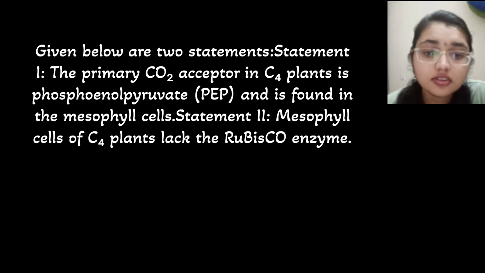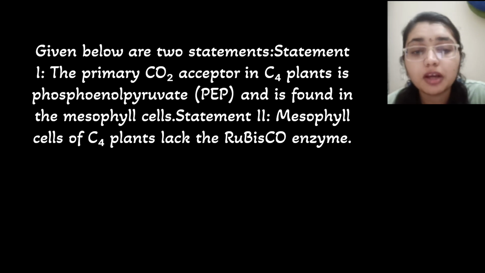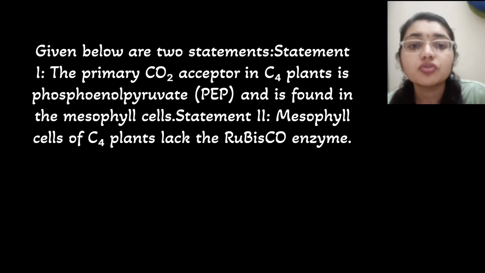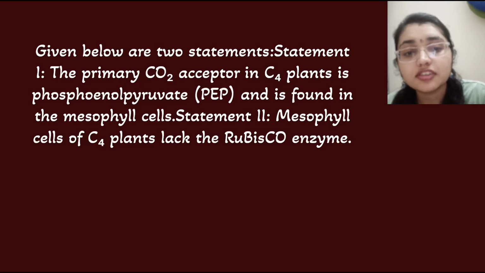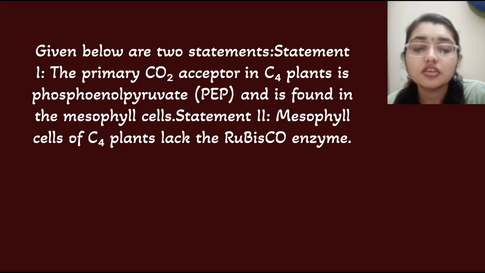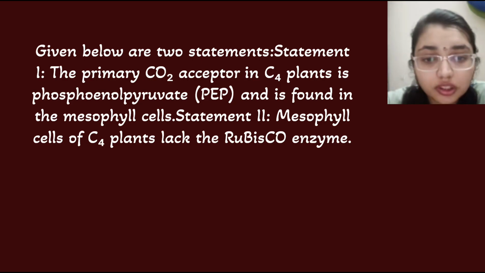We can see this in C4 plants, the primary CO2 acceptor is PEP, and it is found in the mesophyll cell. PEP means phosphoenol pyruvate. Then statement 2, the mesophyll cell of the C4 plant lacks the Rubisco enzyme. Yes, it is true. Moving on to the next question.